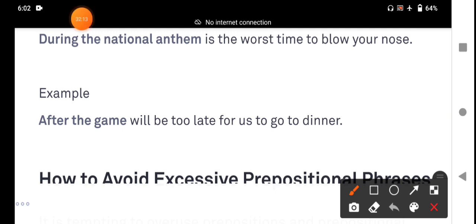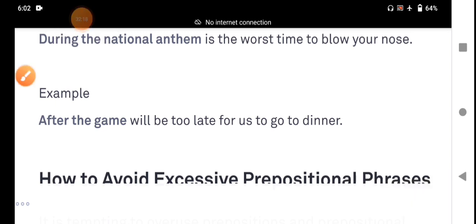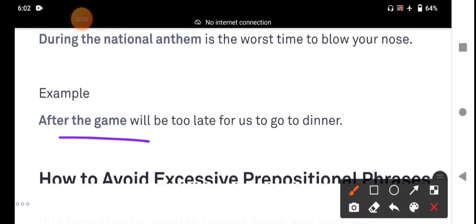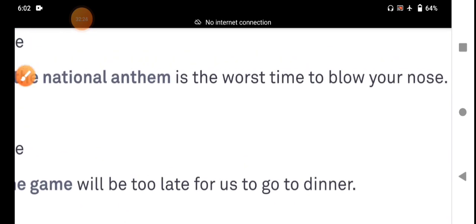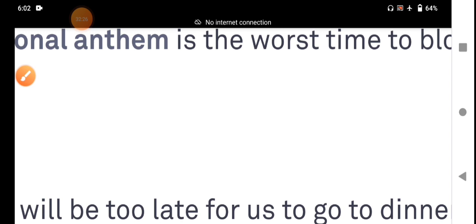After the game will be too late, my dear students. I will write some of the examples. We should understand clearly, my dear students. Here, a noun prepositional phrase generally acts as the subject of a sentence or the complement. For example, I will write one more example.